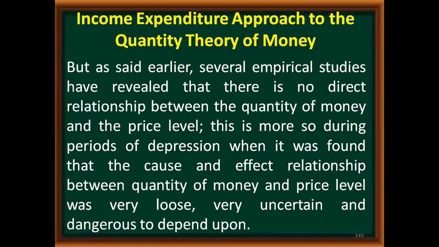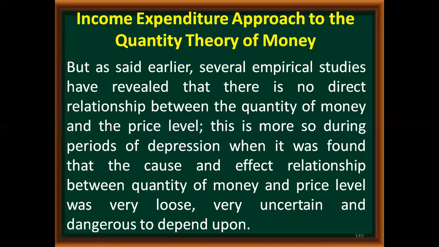This is more so during the periods of depression, when it was found that the cause and effect relationship between quantity of money and price level was very loose and very uncertain, and it is very dangerous to depend upon this analysis. Keynes said that at the time of depression the relationship between quantity of money and price level is not very rigid, not very strong, it becomes very loose.